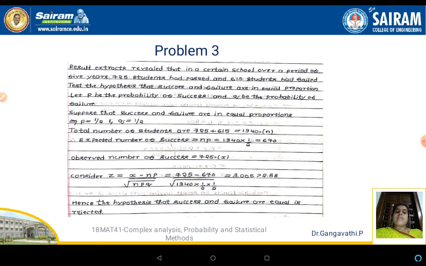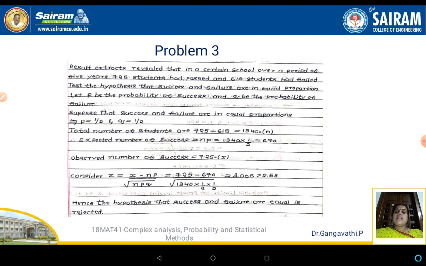Therefore the expected number of successes, n into p, is 1340 into 1 by 2, which is equal to 670. The observed number of successes in the given problem statement is 725. Let that be the value of x.